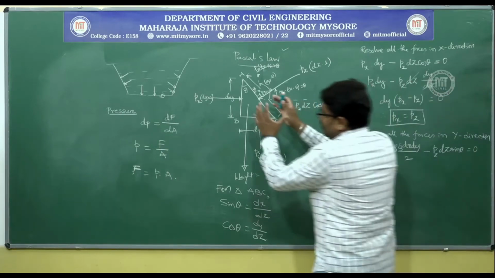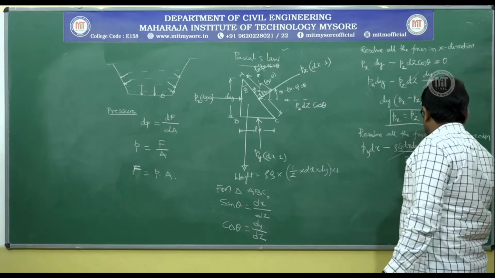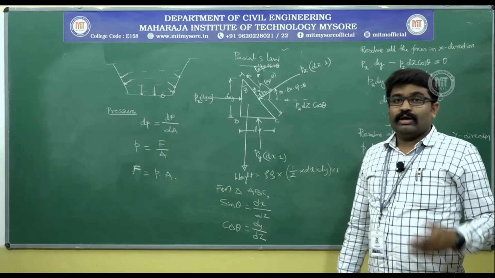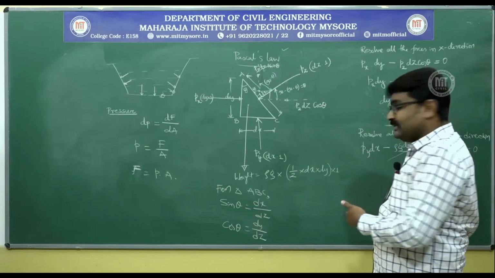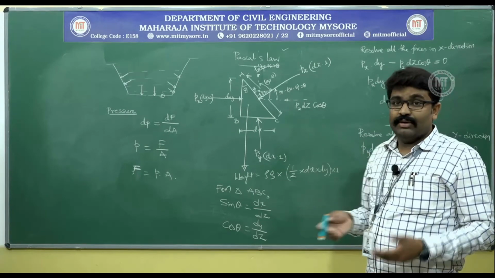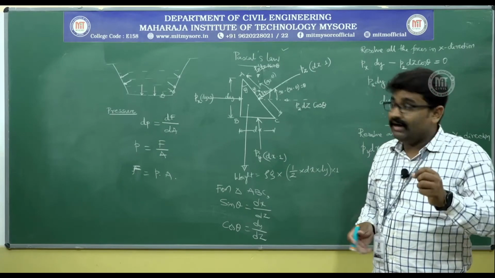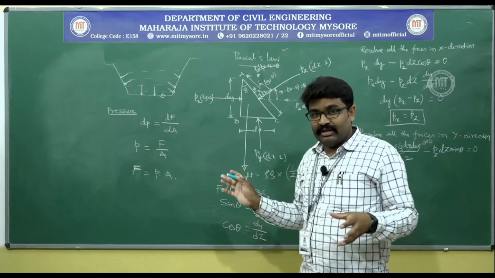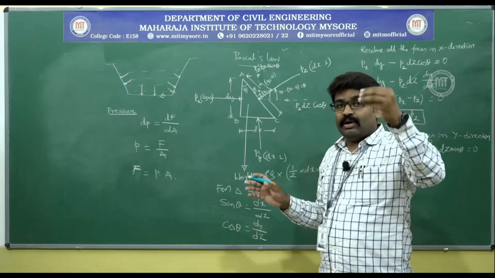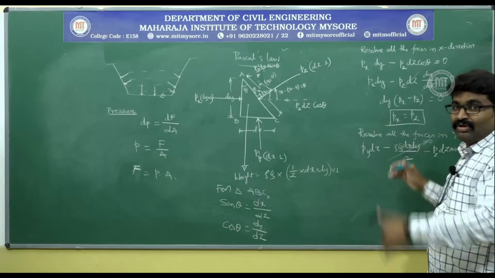But you have taken a very small fluid element whose weight can be neglected. So, I will cancel out this rho g dx dy by 2 as 0. You can ask me why, if I am going to cancel it and write it as 0, I am taking the self weight in the derivation. But it is very important that you understand that the self weight of the element is considered, but in comparison with the rest of the pressure forces, the self weight becomes negligible because of the very small element that you have considered. So, you must show it. To get full marks at least, you will have to show that.